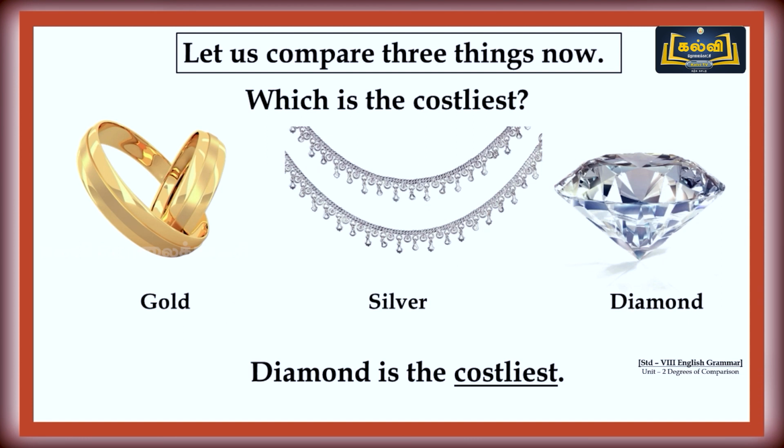Exactly right. Diamond is the costliest one. So, diamond is the costliest. Here, costliest is the superlative form of degree. Shall we see one more example?